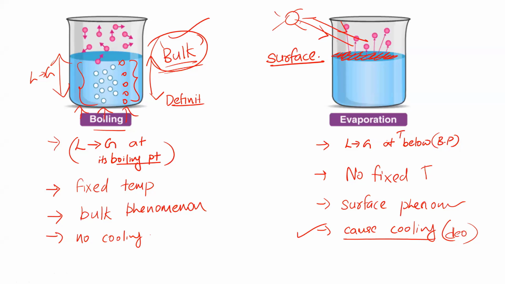Now, last difference you can write, boiling is generally faster, whereas evaporation is a slow process. Why? Because in boiling, we are giving heat energy. So it occurs readily. Whereas evaporation, there is no heat energy. It depends on what? External sources. So on a cold day, evaporation is very slow. Whereas on a very hot day, evaporation is occurring very fast. So it is a slow process, whereas boiling is a faster process. So these are the main differences with regard to boiling and evaporation.